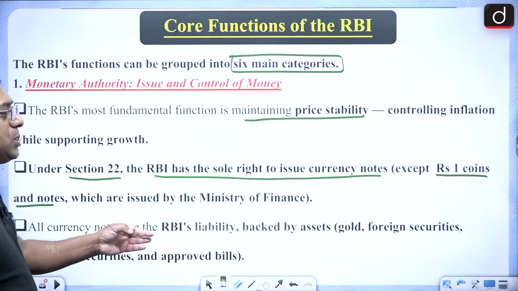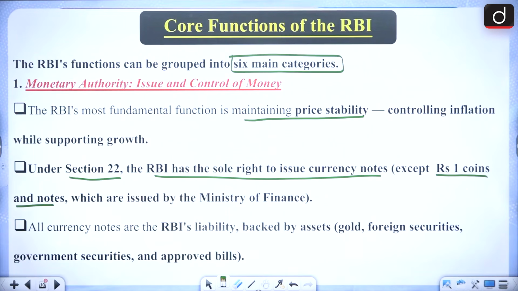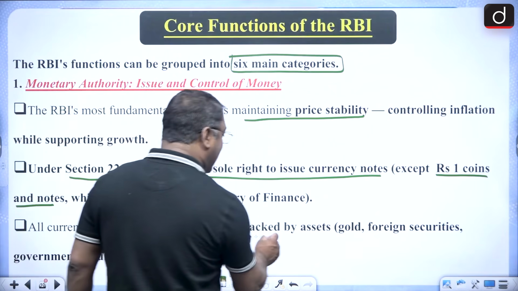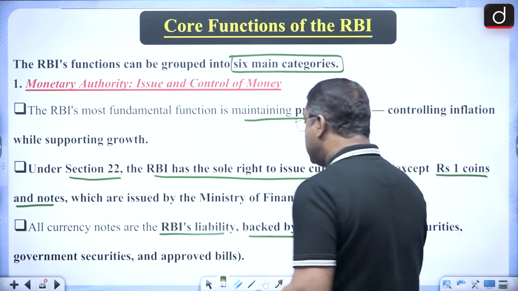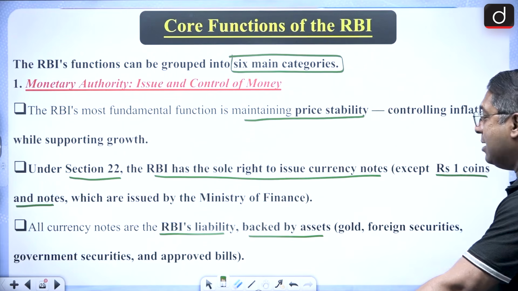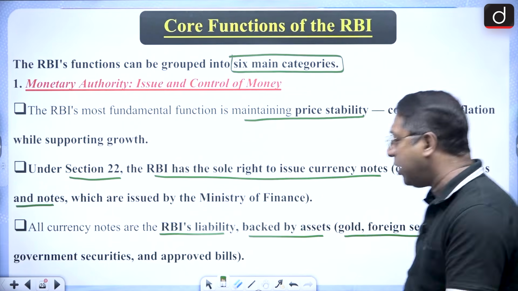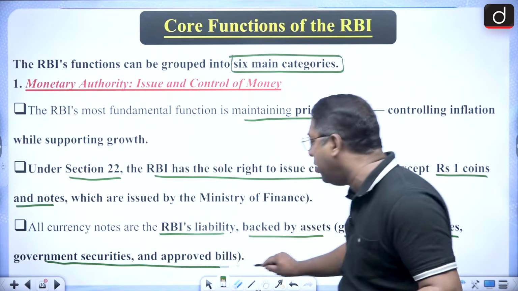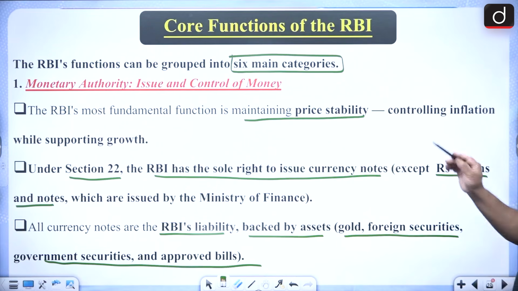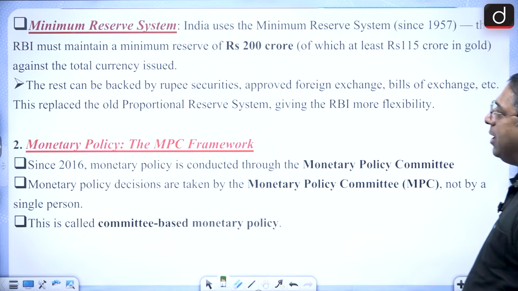And coins are not issued, they are minted basically. All currency notes are RBI's liability backed by assets, that is gold, foreign securities, government securities and also approved bills. So the first function should be clear with regard to the RBI.